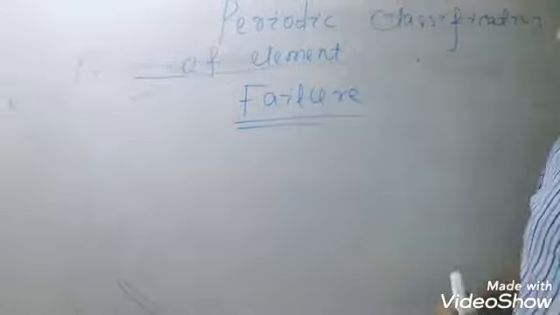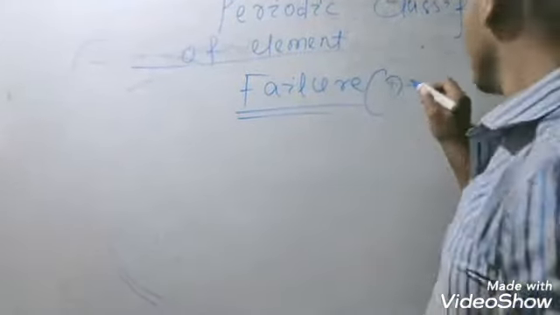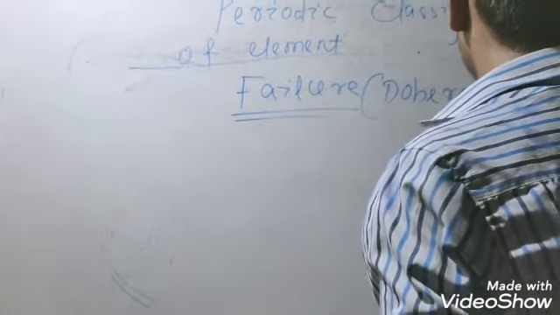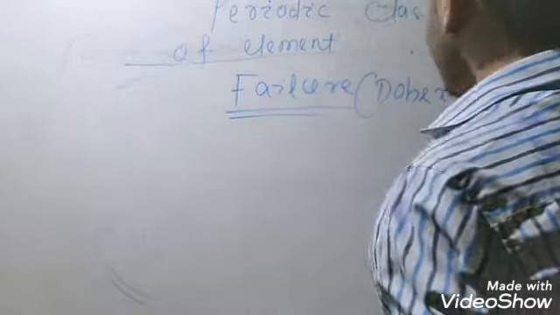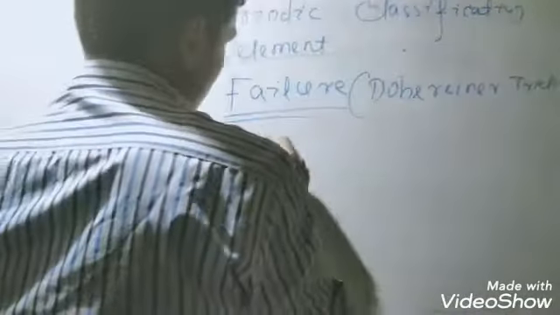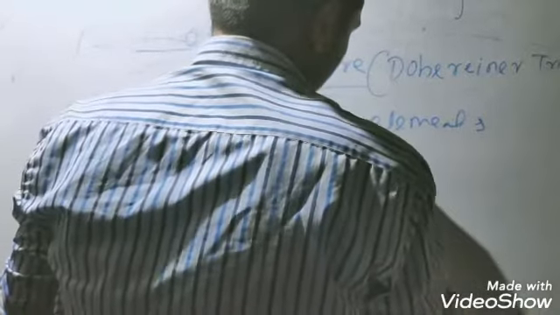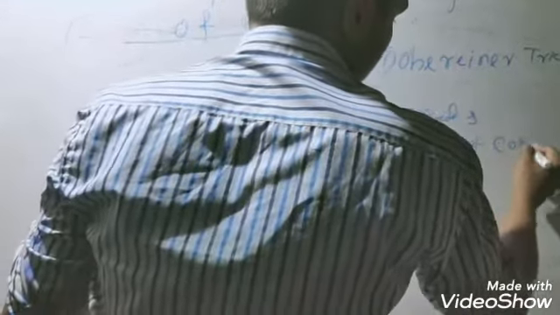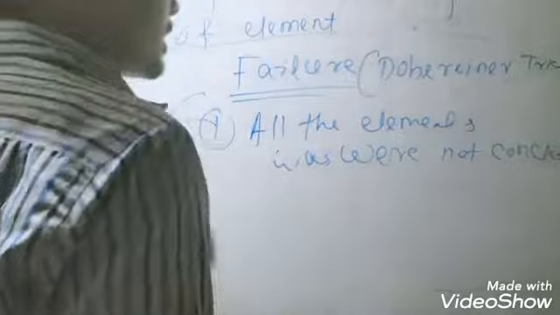The failure of the Dobereiner triad. We discuss here the points where Dobereiner failed. First point: all the elements were not included in the Dobereiner triad. Let's take an example.